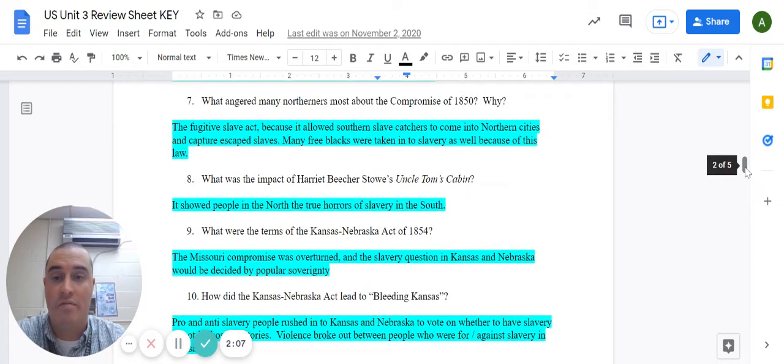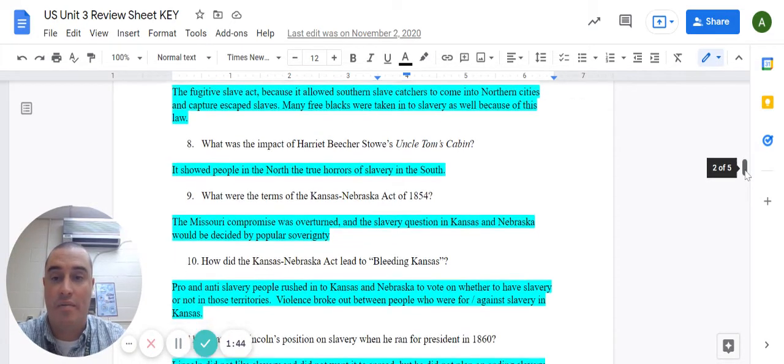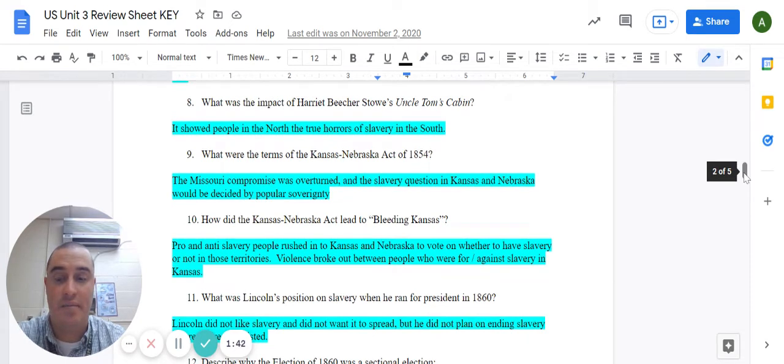Number seven, what angered many Northerners most about the Compromise of 1850 and why? So as mentioned, the Fugitive Slave Act was part of the Compromise of 1850. This really angered many Northerners because you had Southern slave catchers coming north, capturing escaped slaves off the streets, and in fact taking many free blacks back into slavery under this law. Number eight, what was the impact of Harriet Beecher Stowe's Uncle Tom's Cabin? So this novel really exposed some of the horrors of Southern slavery to people in the North, ended up creating many abolitionists and turning a lot of Northerners against slavery.